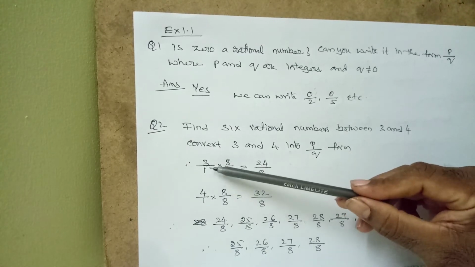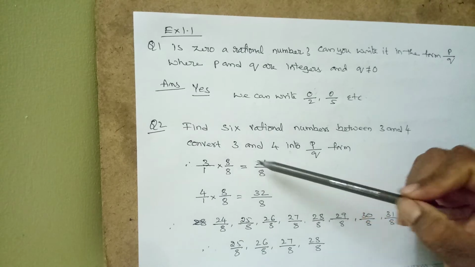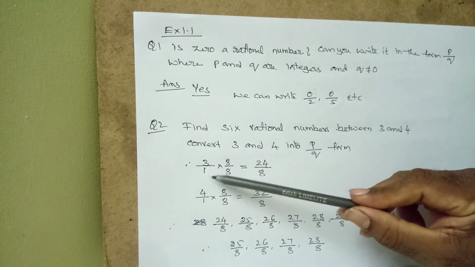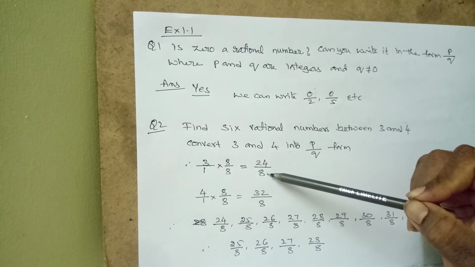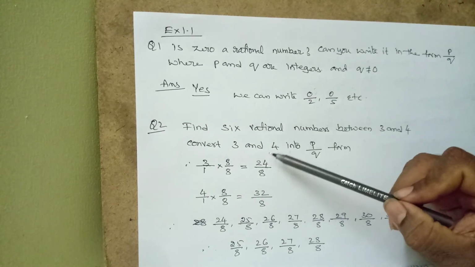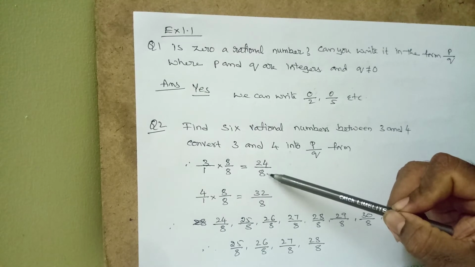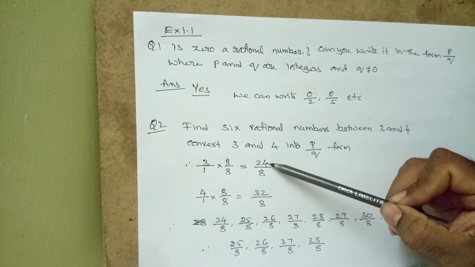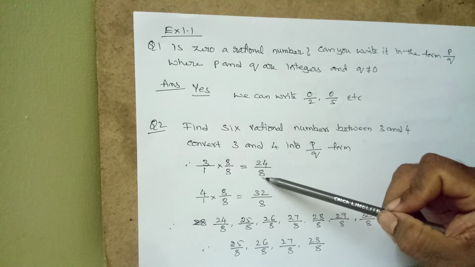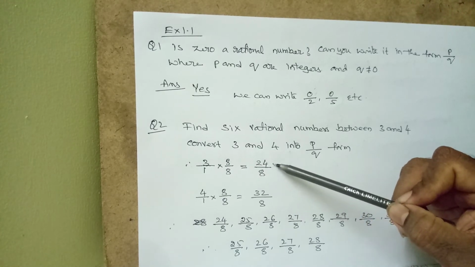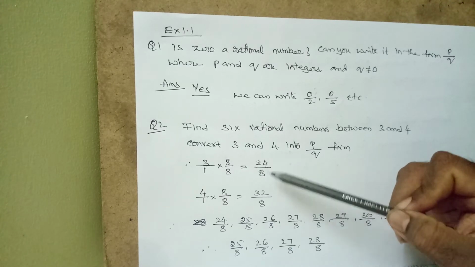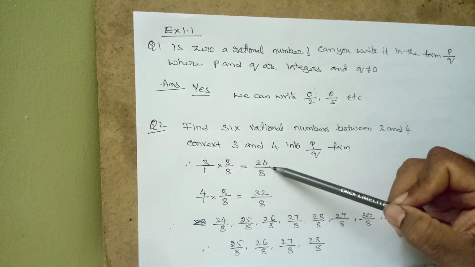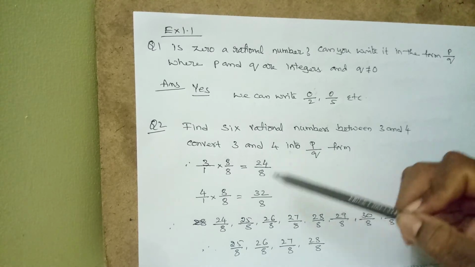But if you multiply numerator by numerator, it is 24 at the numerator. 1 into 8 is equal to 8 at the denominator. Now you can see how many times 8 can cancel in 24. 3 times. Again the value is 3. The value never changed, but we converted it into a rational number. This is also 3, but we converted it into a rational number.